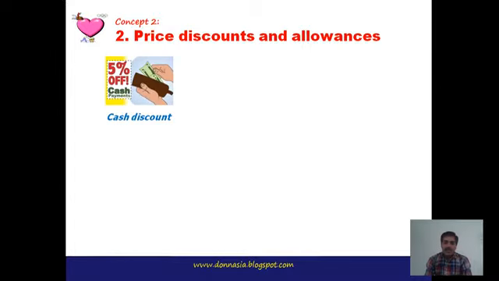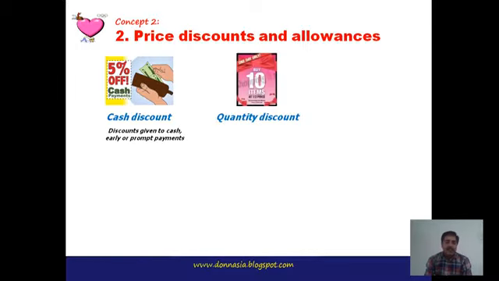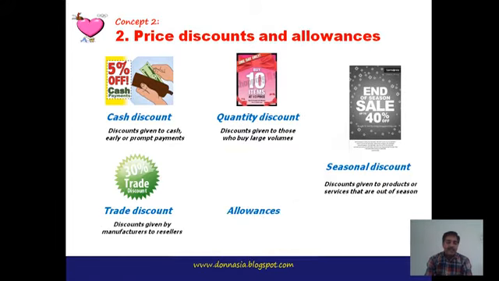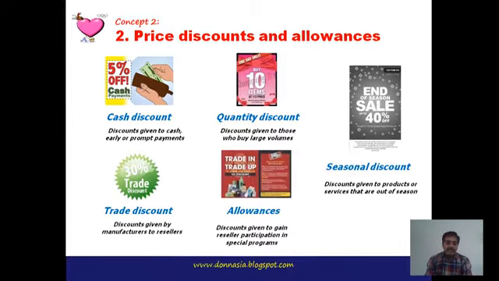Second is price discounts and allowances. This is also one of the price adaptation strategies, under which there are different ways of setting the price: cash discounts, quantity discounts, seasonal discounts, trade discounts, and allowances. So under price discounts and allowances, the first one is cash discounts.